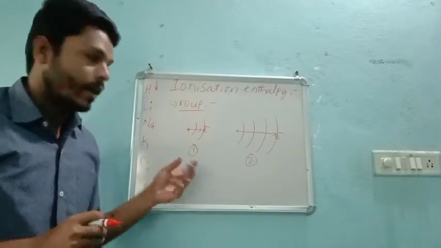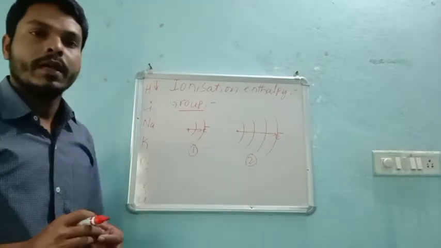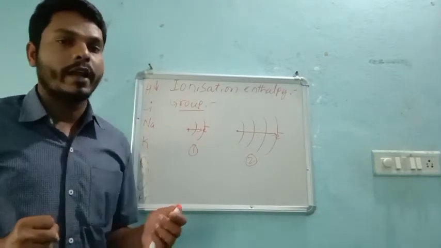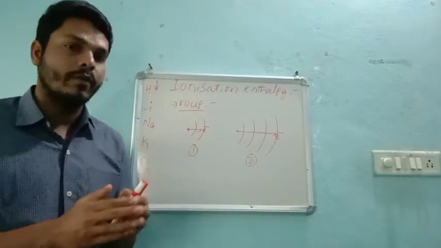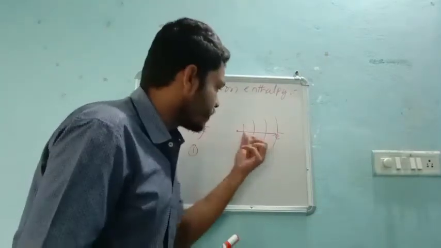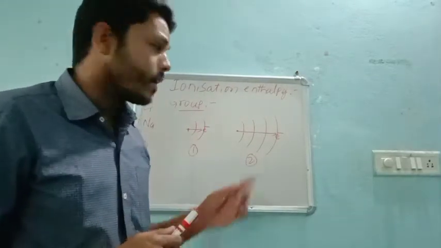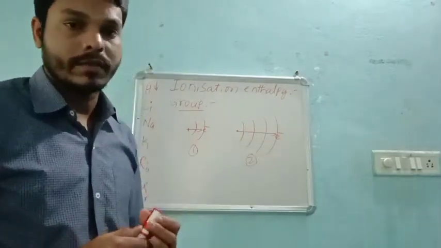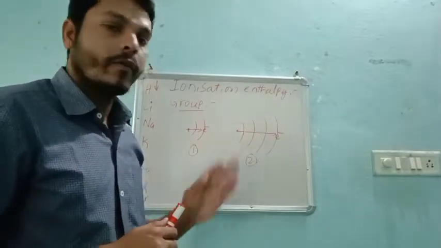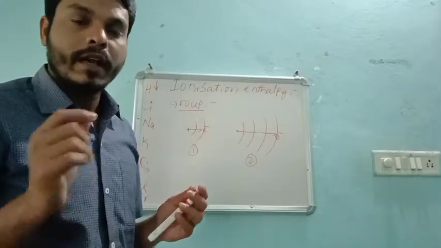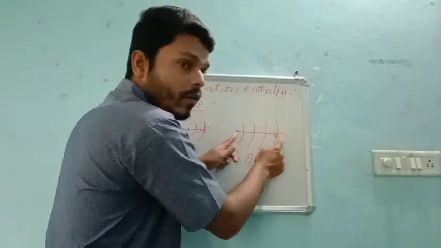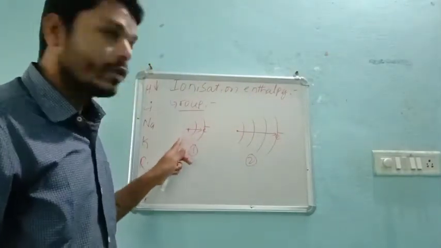If the nucleus and the electron are near, then definitely the nucleus will hold that electron very tightly, because of the less distance between them. Are you getting? Okay. Now consider the second example. Here the electron is far away from the nucleus. If the electron is moved away from the nucleus, then definitely the hold of the nucleus on this electron will be very, very less as compared to this.